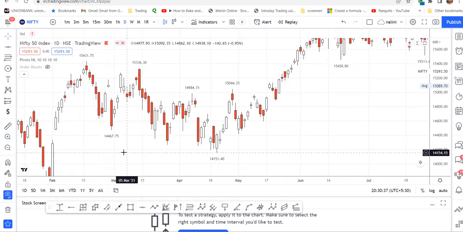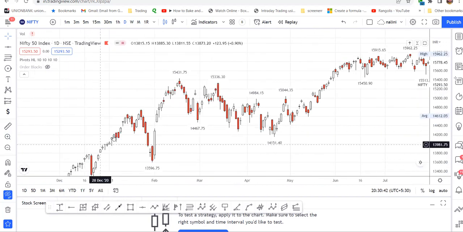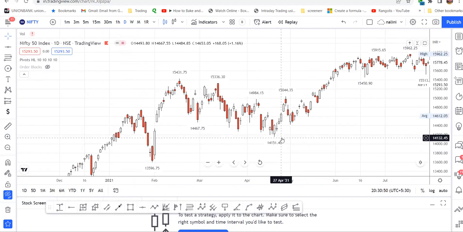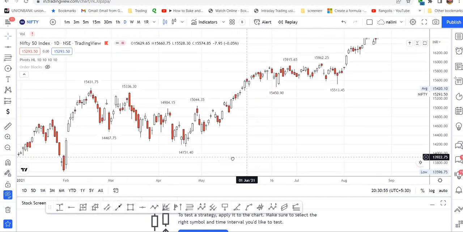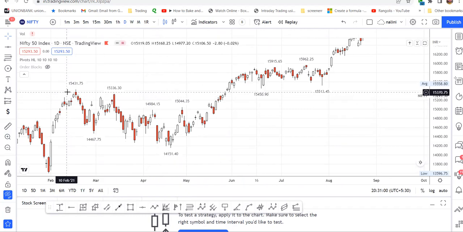price action over here. The price, if you carefully see, price made a high here and it came down, and then it has gone up and it has tried to retest this area. This is the retesting of the 14,152, and later it has here. You can see around this area 15,431 to 15,336, it has crossed the level.